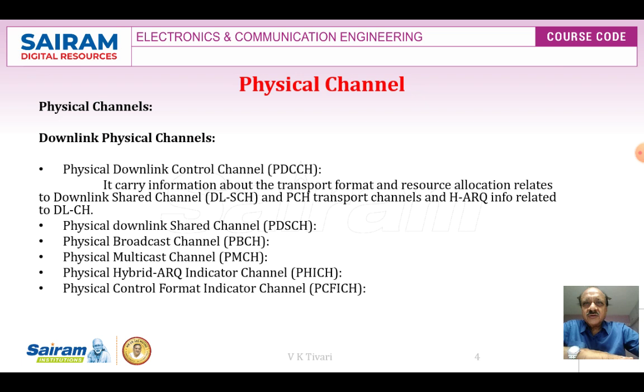Others are the physical downlink shared channel, physical broadcast channel, physical multicast channel, physical hybrid ARQ indicator channel, and physical control format indicator channel. These are the downlink physical channels.